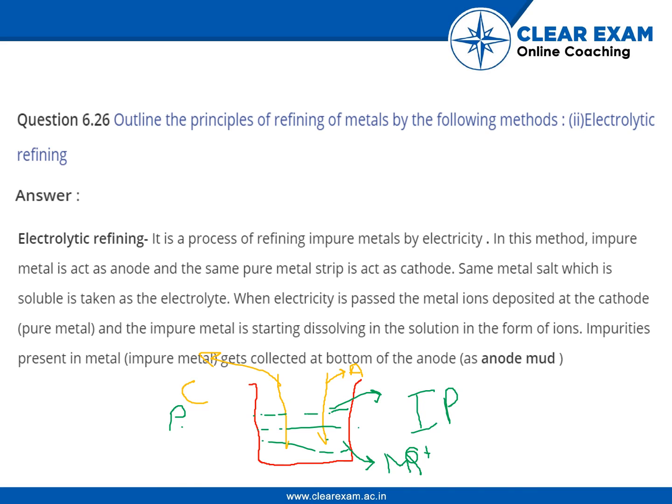Salt. What happens is that when the electricity is passed, this impure metal starts dissolving in the solution in the form of ions, and the impurities present in the metal get collected at the bottom of the anode, and this is known as the anode mud.